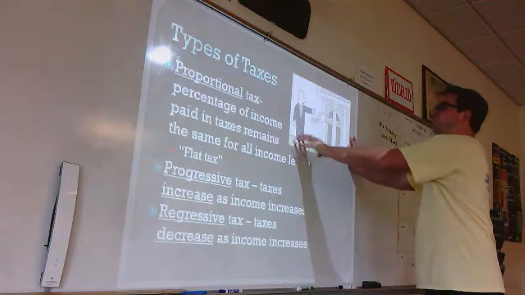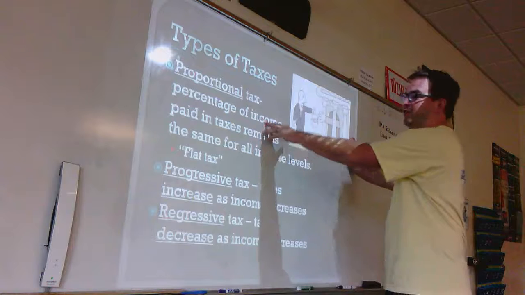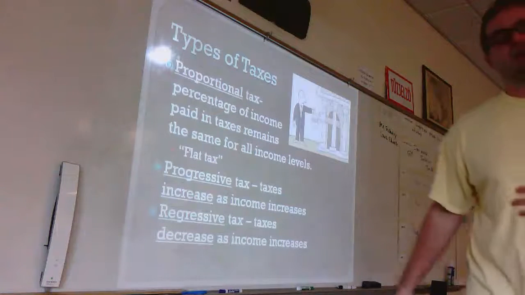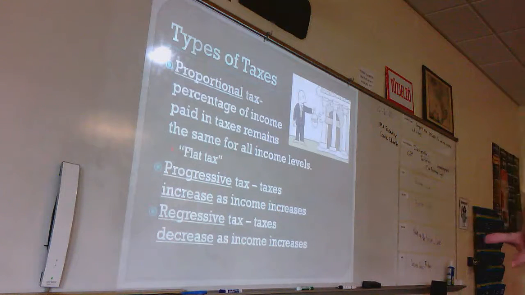These are ones where the percentage is the same for everybody. What we'll look at in a second is my paycheck and my Social Security tax that comes out of that paycheck. Hopefully one of you has a pay stub available that we can look at, because that Social Security tax should be the exact same as mine. If something is proportional, that means that it's even. So out of all of our paychecks, if you work, 1.4% of that paycheck should be towards Social Security, right? Regardless of if you're a millionaire or if you just make $100, 1.4% of that paycheck should come out for Social Security.